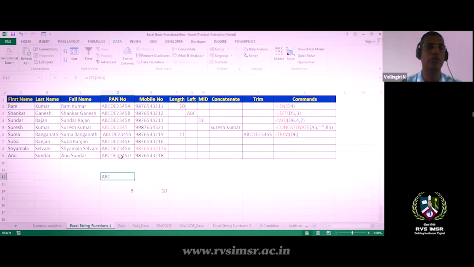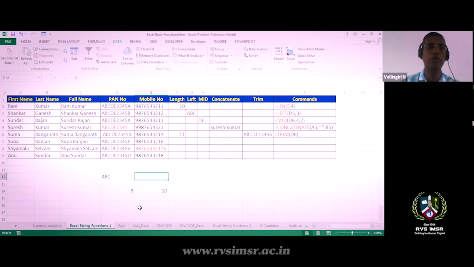It is not actual data, it is simulated data. Here I am taking the first 3 characters from the left: A is the first character, B the second, and C the third. So the outcome will give you ABC. This is how we get data from the left-hand side.